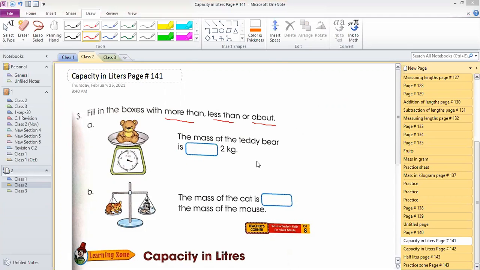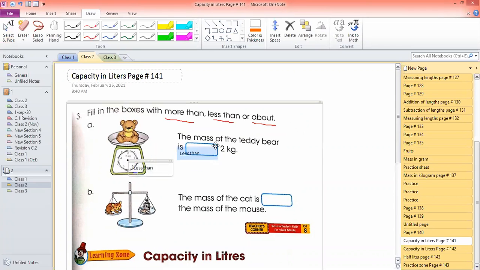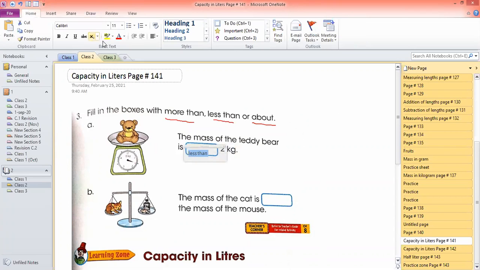Clear, guys? Yes, sir. Very good. So write: the mass of the teddy bear is less than 2 kg.